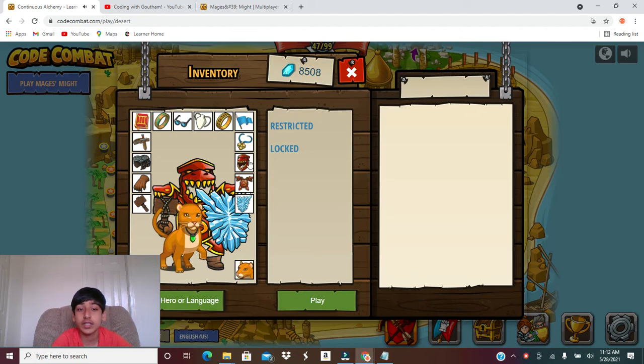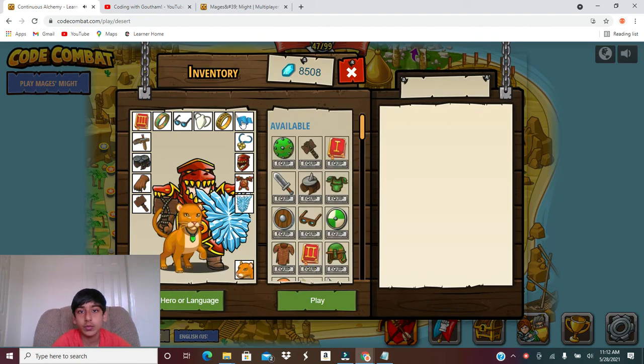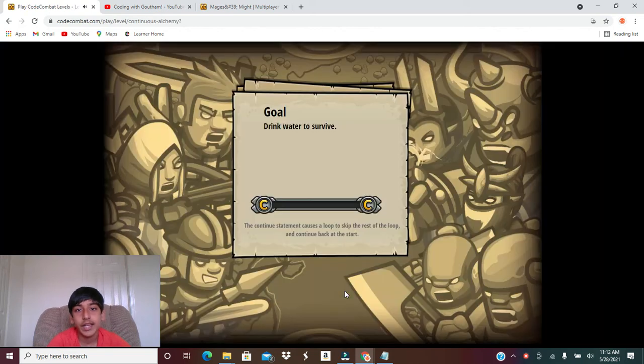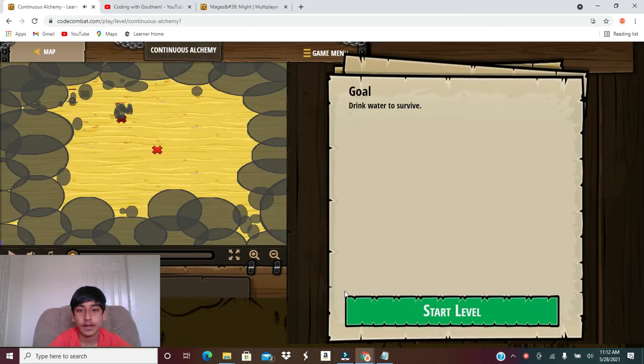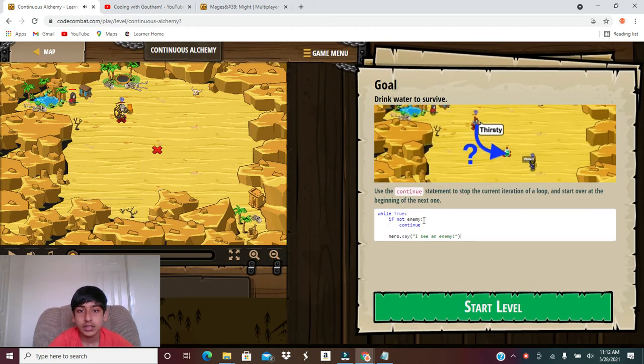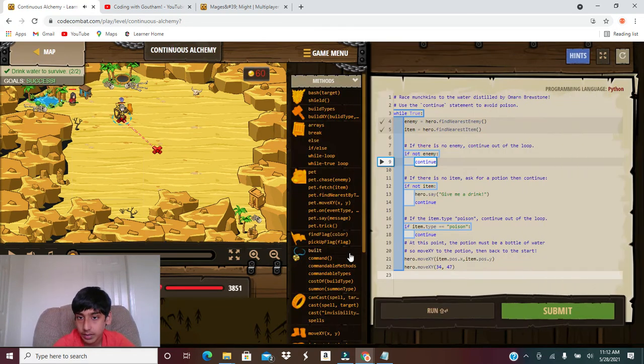Our equipment for this level: you can win with any equipment because all you'll do is just drink water, so you'll win with any equipment. And our goal here is to drink water to survive. So we have to use a new statement called a continue statement to stop the current iteration of a loop and go to the next one. And you will see what I mean by that.